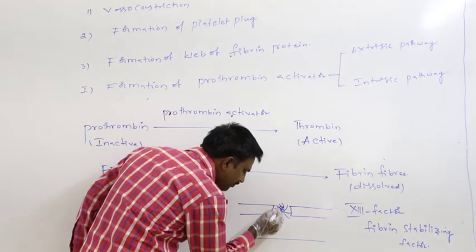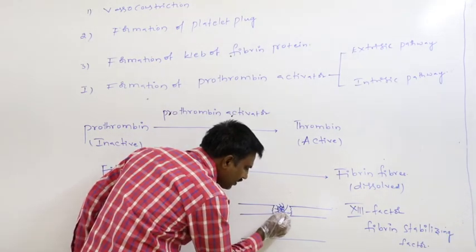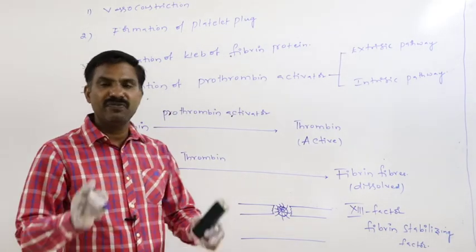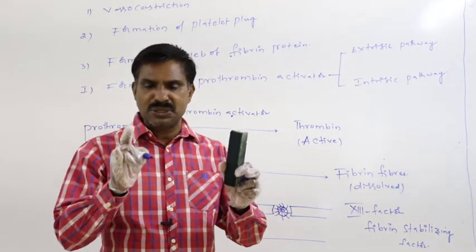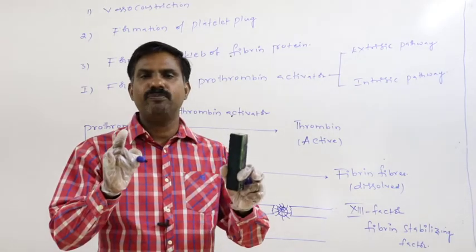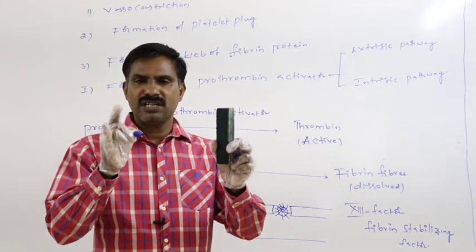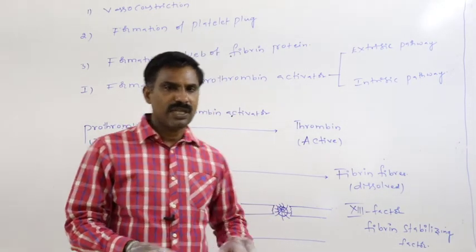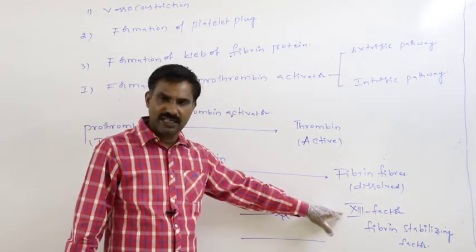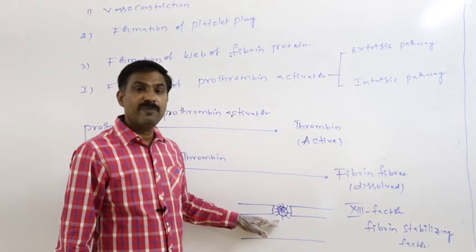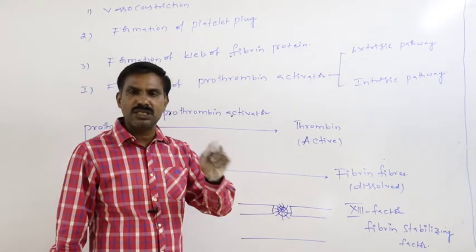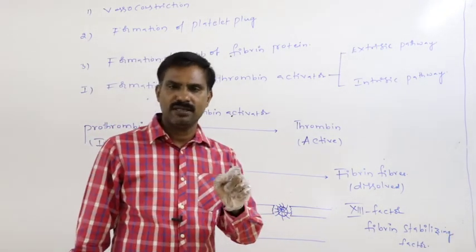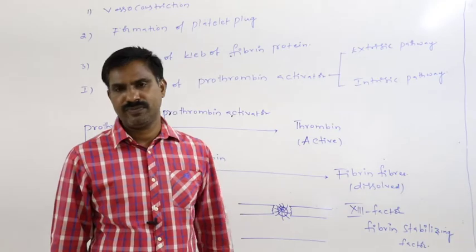As a result, fibrin fibers gradually turn insoluble because of the replacement of the hydrogen bonds with the covalent bonds. In the presence of 13th factor, these fibrin fibers gradually turn to insoluble, solid fibers.